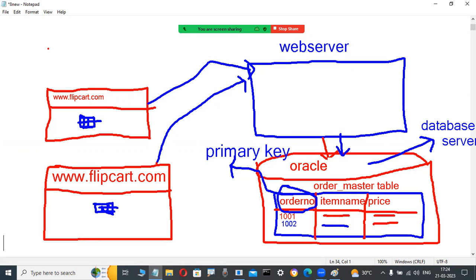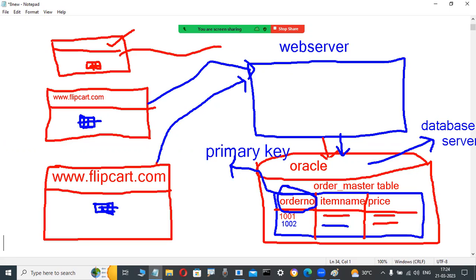Now again another customer opens the same website and is interested in booking the same item. This web browser connects to the web server, which connects to the database server. Is the order number the same or different? Very good, a different order number. Yes, the same item, but prices may vary depending on various things. Okay, fine. Now that's why you are observing it.